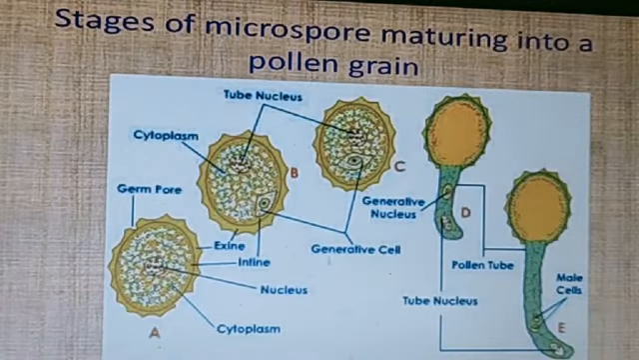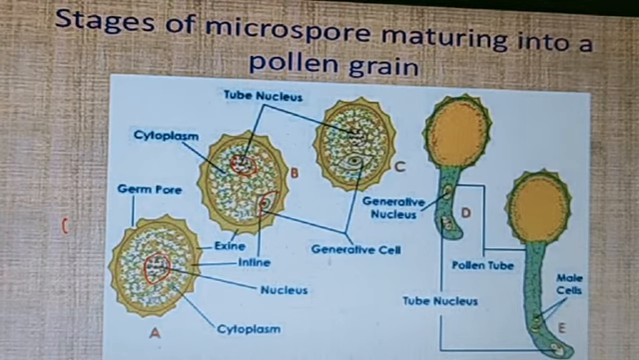Now, the stages of the microspore maturing into a pollen grain. How will the pollen grains mature? Whenever the pollen grain comes in contact with the stigma and is compatible with it, at that time the pollen germinates. The exine and intine are the two layers. The single nucleus present here gets divided into two nuclei. One becomes generative, the other becomes vegetative. This is generative, this is vegetative.